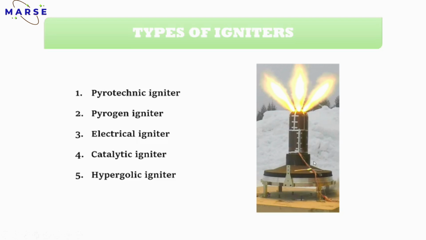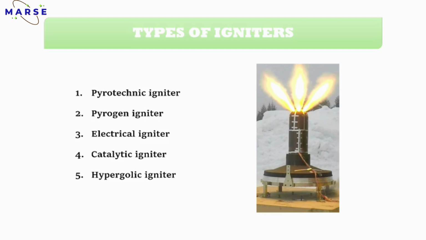This is the igniter of an actual rocket. What is basically the function of the igniter? It is to ignite the propellant, right? Now just see the figure. You can see the red wire, which is connected to the nichrome wire. The nichrome wire is present in the igniter part, and chemicals like shellac and ferric oxide are also present in the igniter part.